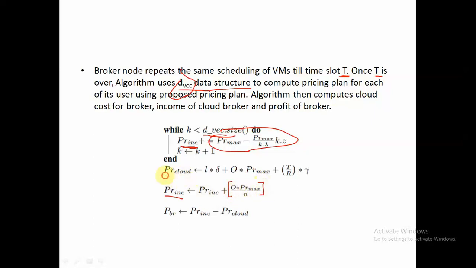And then this PR cloud can be computed, which is nothing but the number of reserved instances multiplied by the price for each reserved instance, plus the number of on-demand instances multiplied by the price for each on-demand instance, plus the subscription charges that we paid, and then the profit for the broker can be calculated. So that's it. Here we end our algorithm.